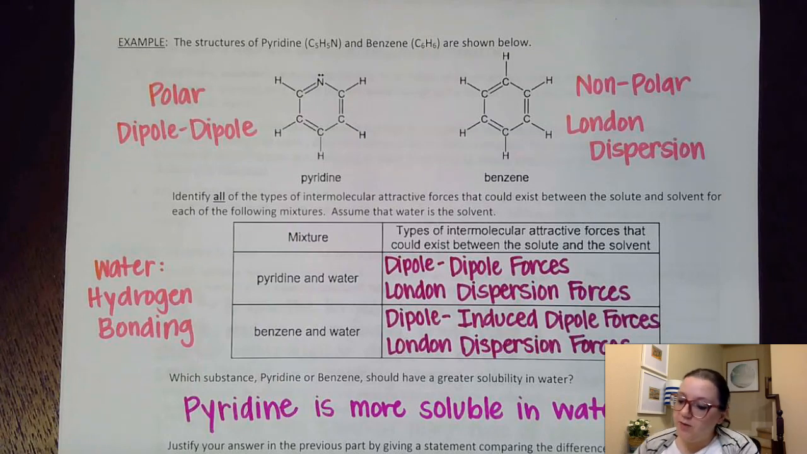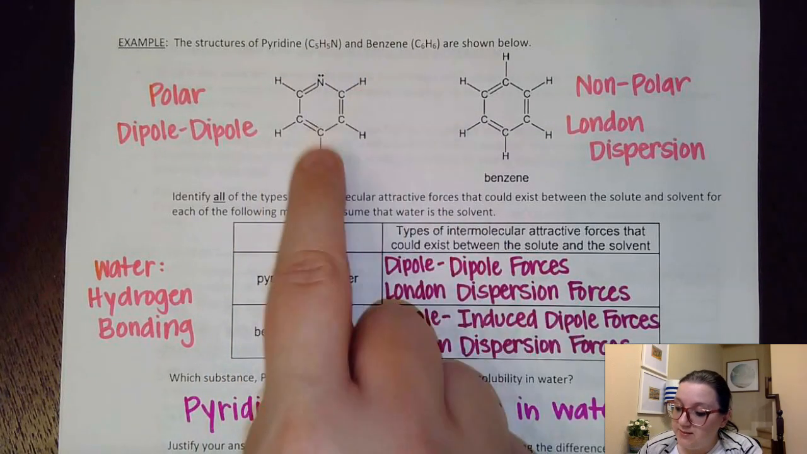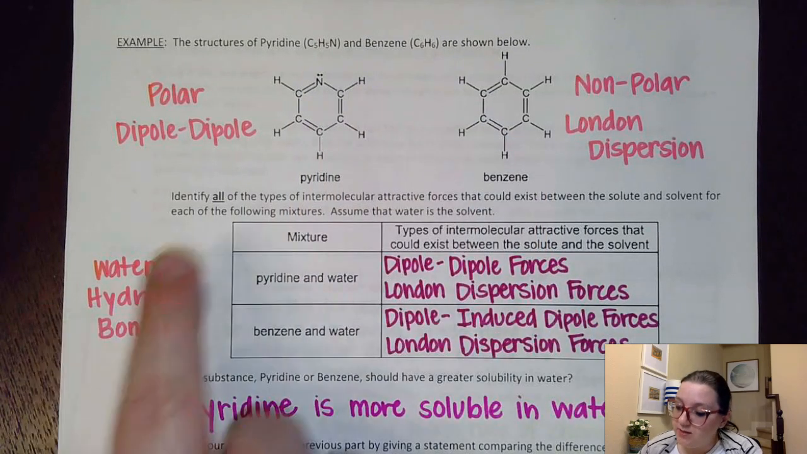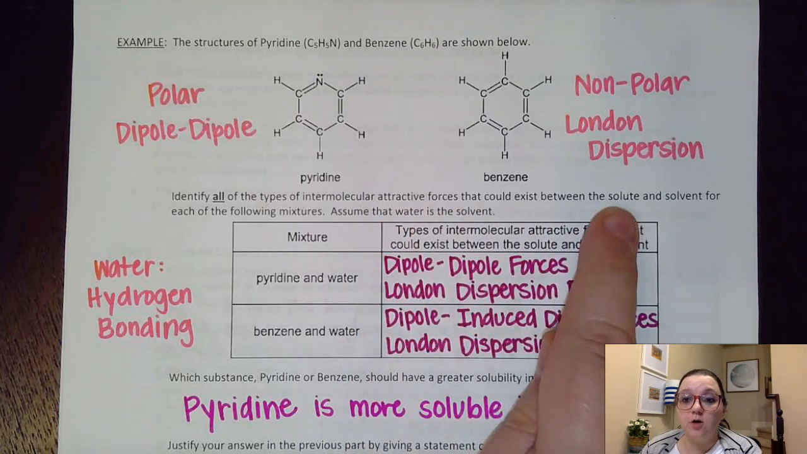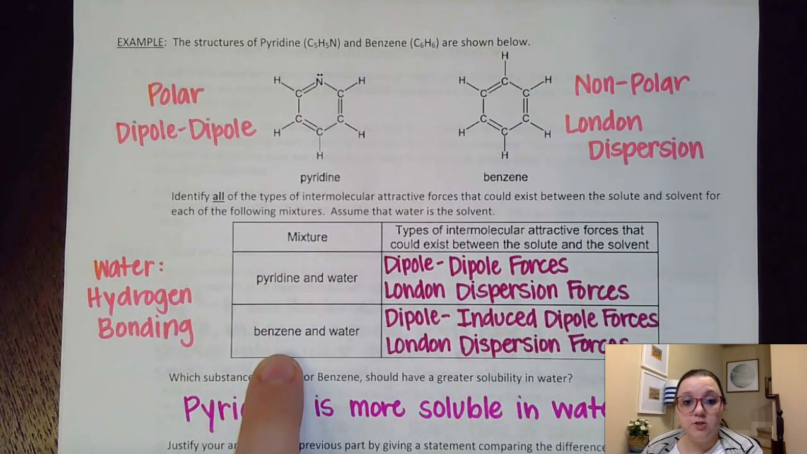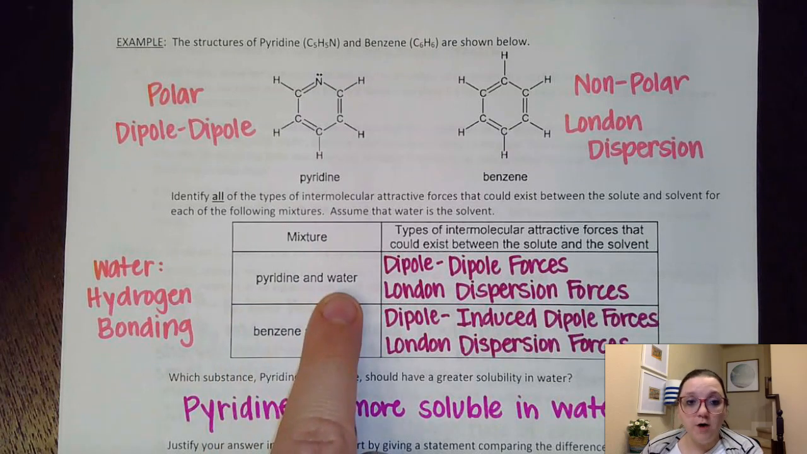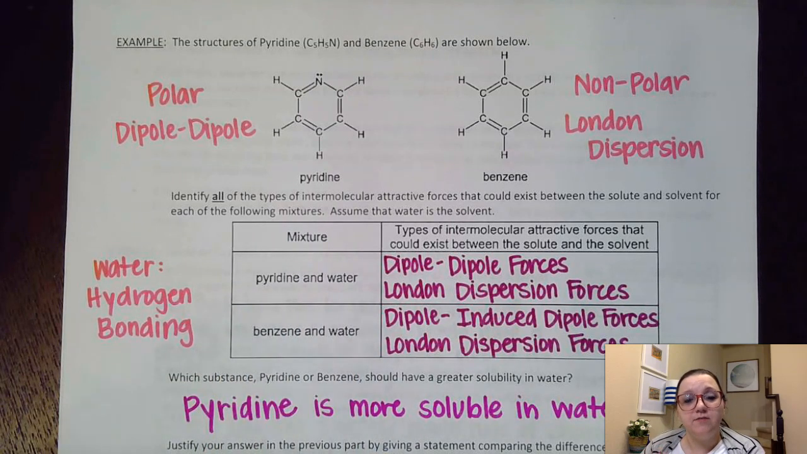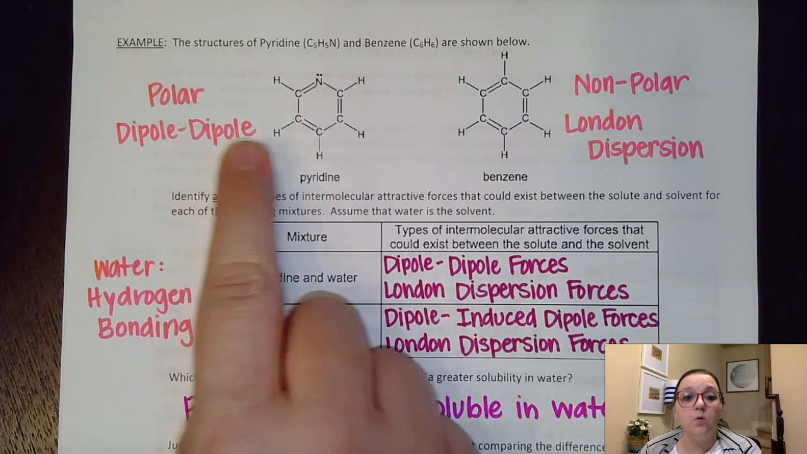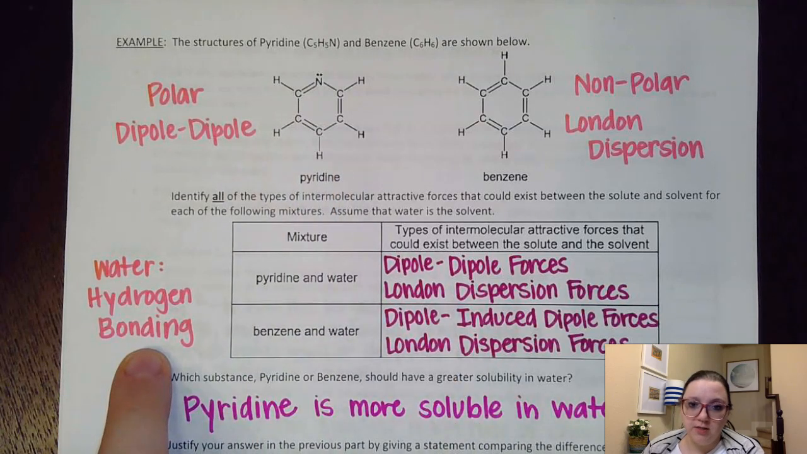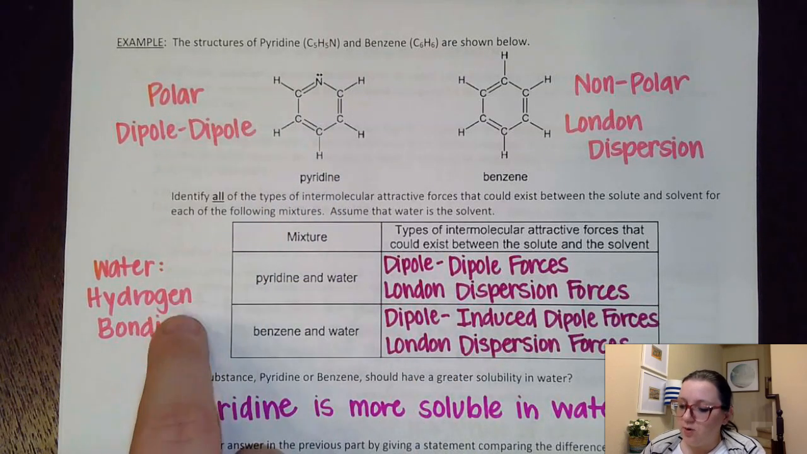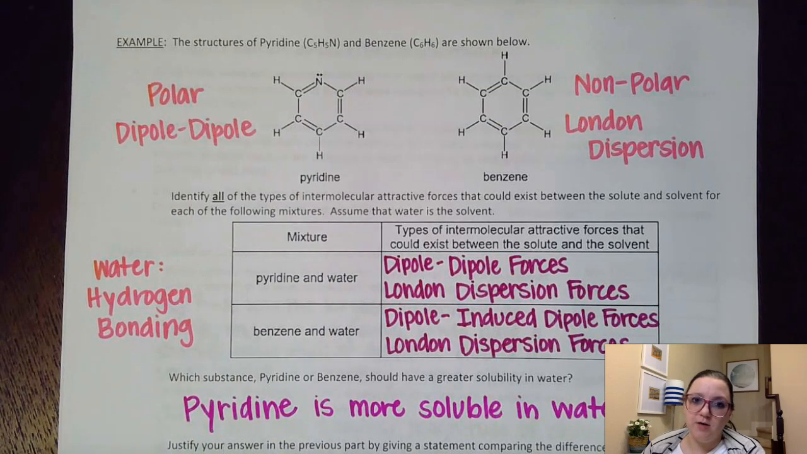So to start us off here, we have the structures of pyridine and benzene given to us, and it asks us to identify all of the types of intermolecular attractive forces that could exist between the solute and solvent for these particular mixtures. So they give us pyridine and water. The first thing I did is I went and identified the individual types of IMFs. I see that pyridine is polar, and so its dominant type would be dipole-dipole. Water, as we know, has hydrogen bonding. So when I combine these together, water does not maintain that hydrogen bonding since pyridine can't contribute to that attraction.